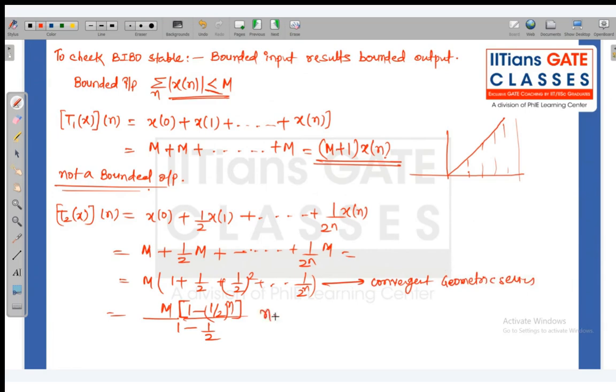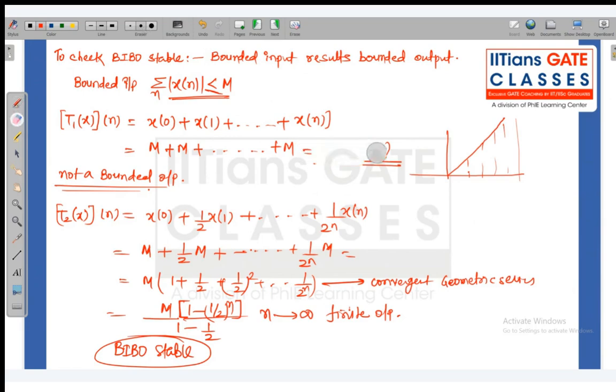Okay, so when n tends to infinity, you will get the finite output. So that is, it is BIBO stable. So the second one is BIBO stable and the first one is not BIBO stable.